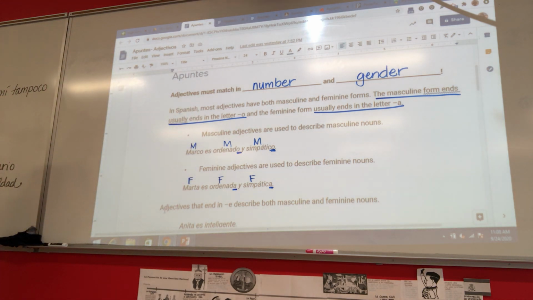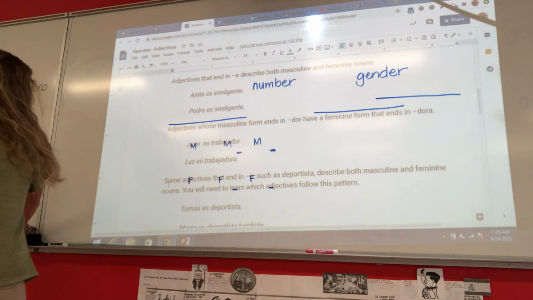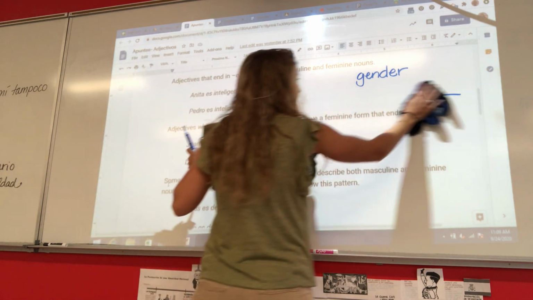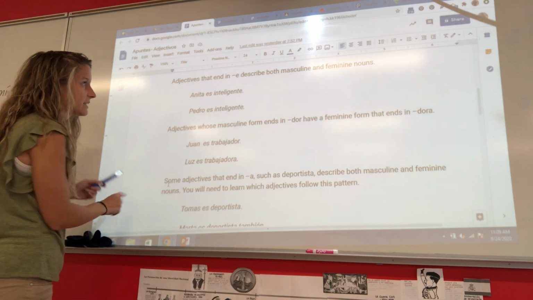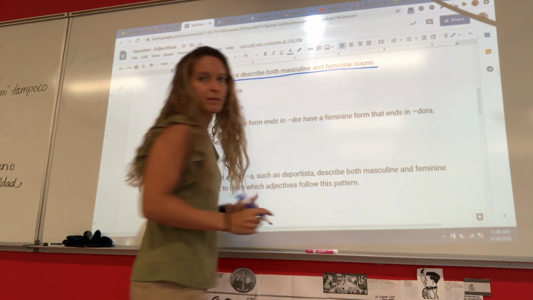All right, let's look at the next part of our notes, because not all adjectives have a masculine and a feminine form. Maybe you've noticed that some of our adjectives on our vocab sheet end in E, okay? Adjectives that end in E describe both the masculine and the feminine.